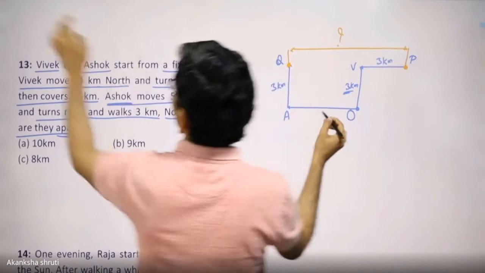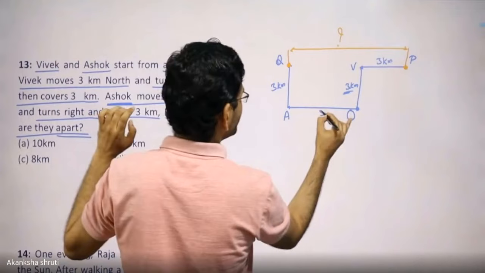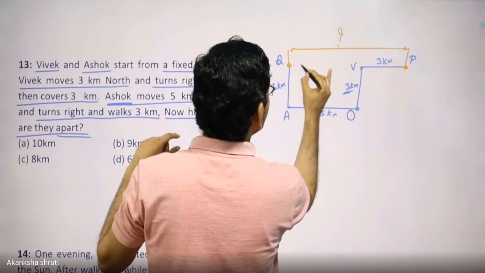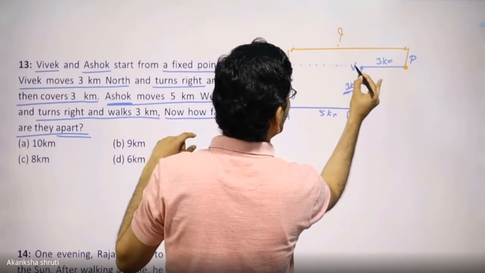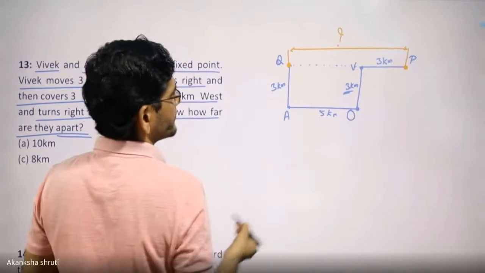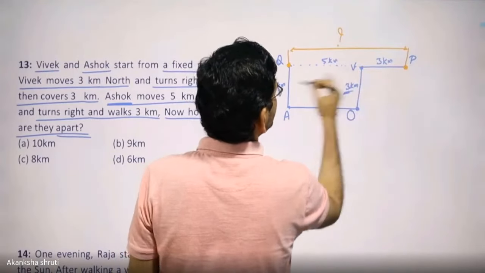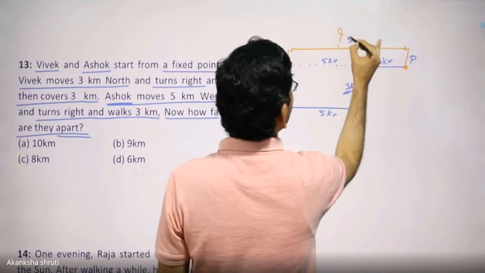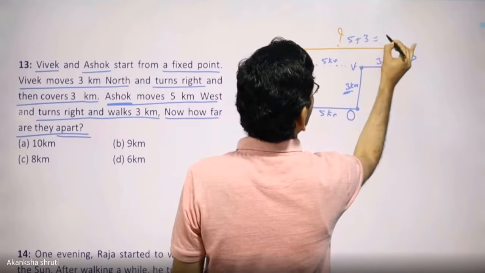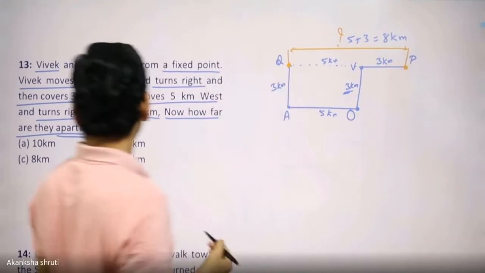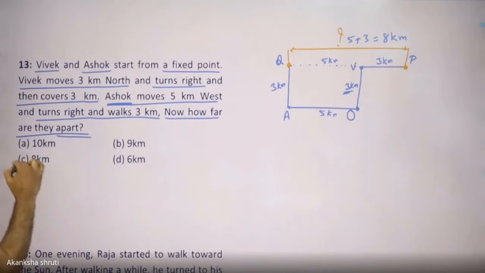What is asked? It is given as 5 kilometers. Even if we join this by a dotted line, you always draw the construction by a dotted one. It will be 5 kilometers, and this will be 3. So it will be 5 plus 3, which is 8 kilometers. So the answer is 8 kilometers.